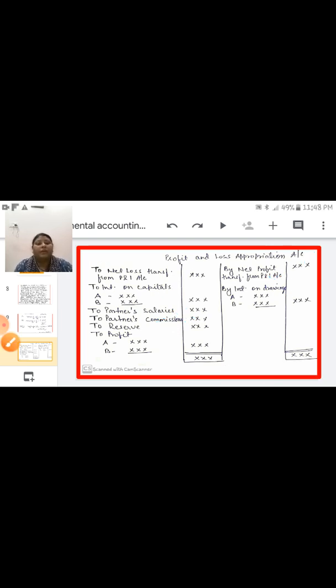Next, compare both sides. If the debit side is shorter, the answer is profit. Distribute the amount of profit in the ratio given in the question. If the credit side is shorter, then the answer is loss, and again you distribute the loss in the given ratio. This is the format of the profit and loss appropriation account. You can note down this format in your rough notebook.